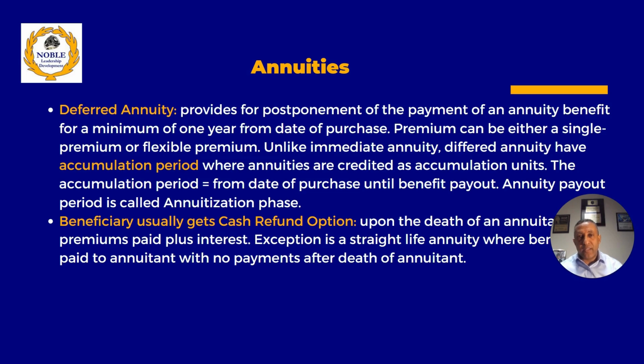Accumulation period is the period that your money is growing, right? Annuities are credited with accumulation units. The accumulation period runs from the date of purchase until the benefit payment. When you start taking benefits out, it's a different phase. It's called the annuitization phase, right? Annuity payout period is called the annuitization phase. So you're taking benefits every year from that retirement plan. So a deferred annuity has two phases: accumulation phase and annuitization phase.